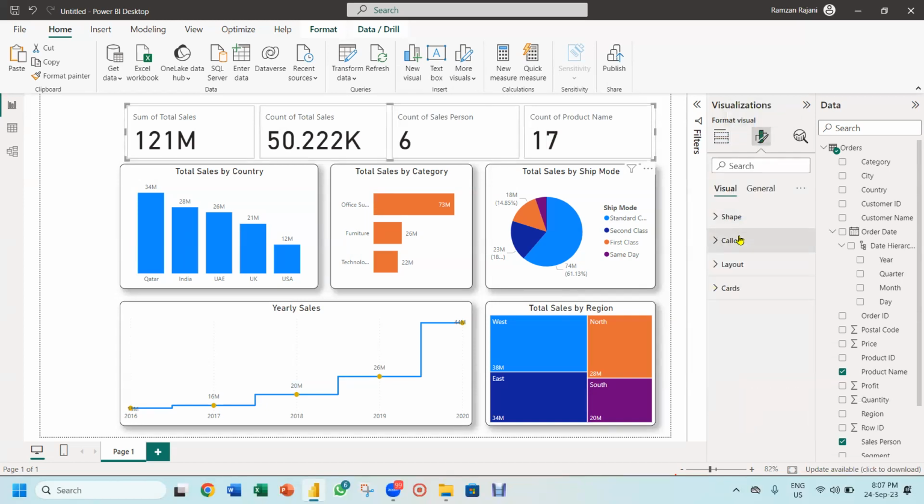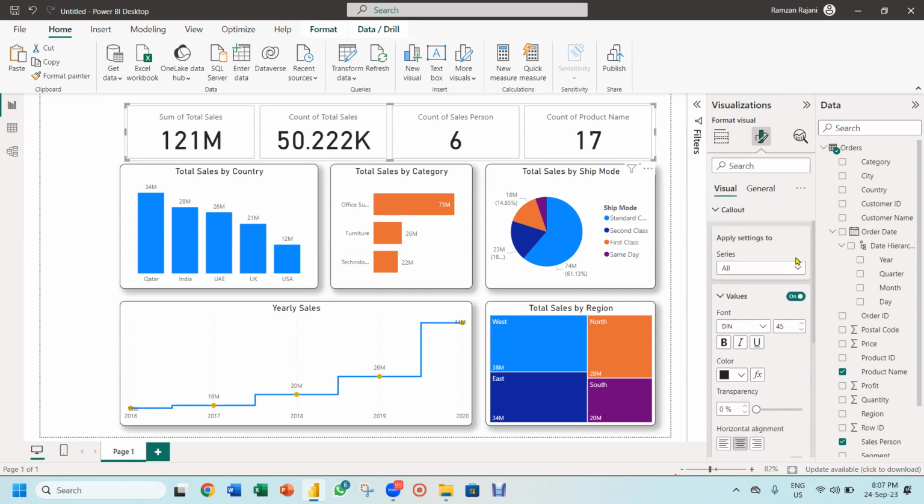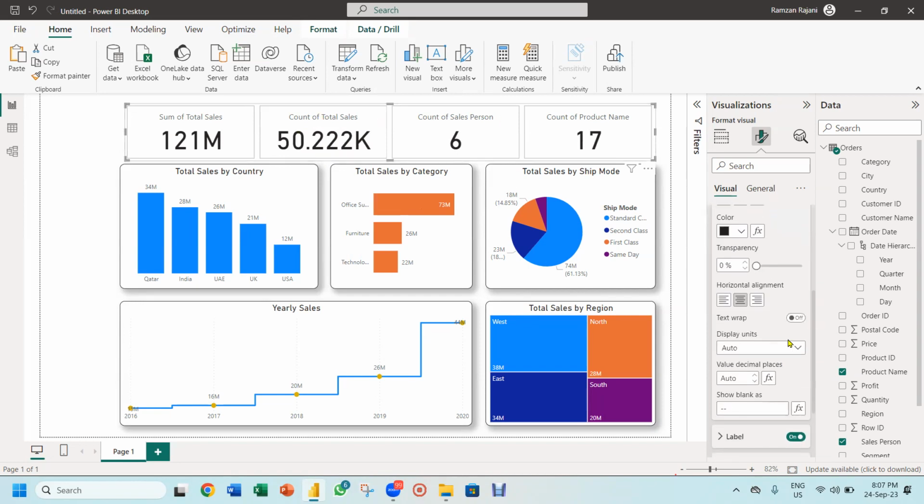So I go over here and I go to the callouts and let's find where is the center option. I get the center. So it becomes center. I don't want this in thousand. I just want a normal number. So I will say convert this into the normal. So here there is an option count of total sales, meaning I want to apply the effect only to this, not to all. So I come over here and I say display units as none. So it becomes like this.